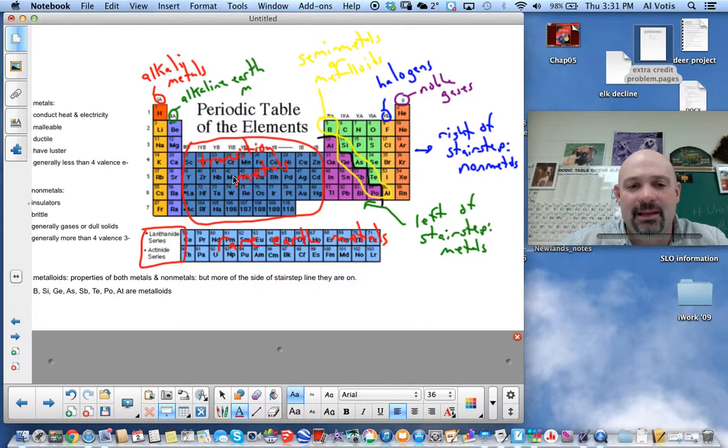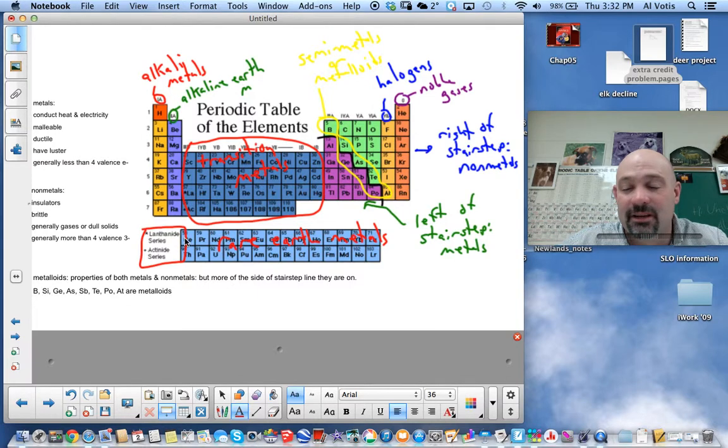The D block on the table are called the transition metals. This is because we're seeing a change in properties as we go across. The F block metals are the rare earth metals. In fact, we have 2 series which have names. The only 2 series in the whole periodic table that have a name themselves, the lanthanide and actinide series.